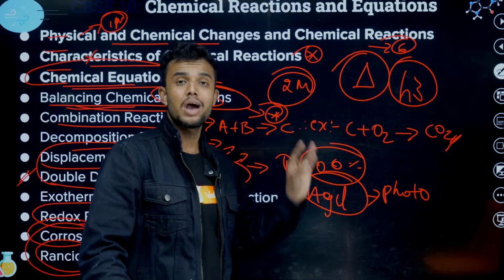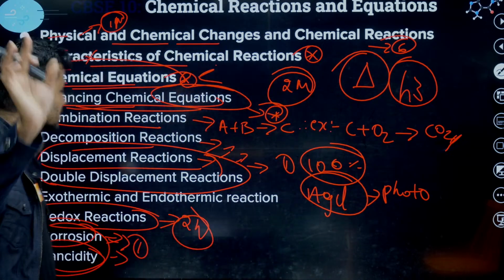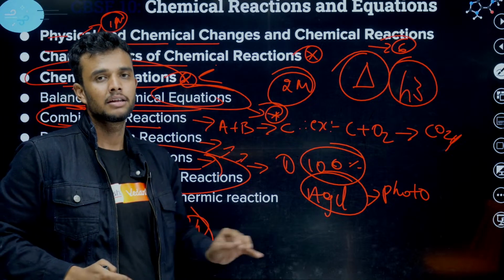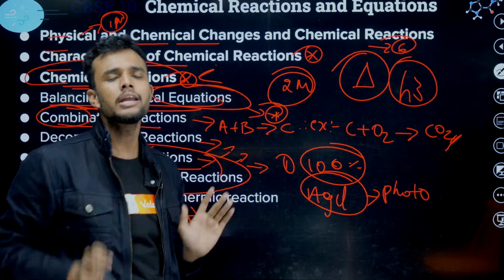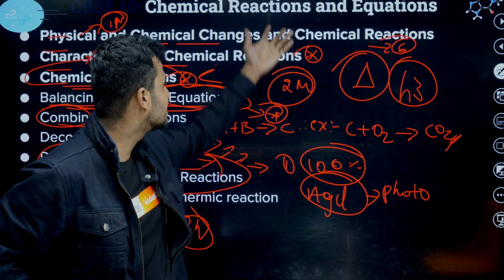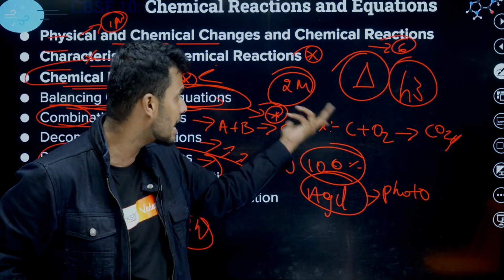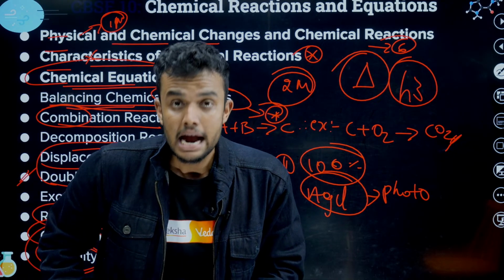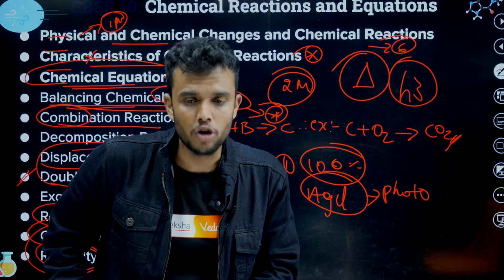Sir, tell us about combination. Combination is very simple, students. Look here. Combine means something combines. Any reaction you can write on your board, for example magnesium, or carbon with oxygen giving carbon dioxide. It is also called a combination reaction.